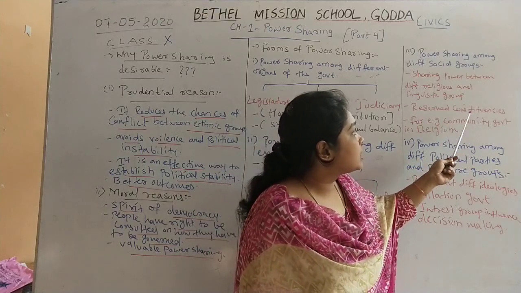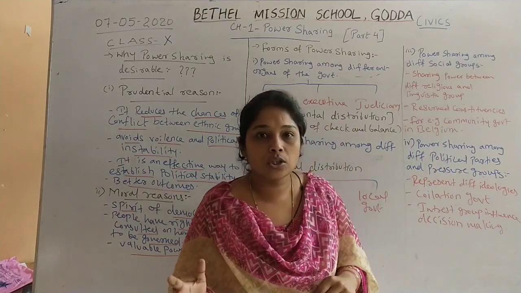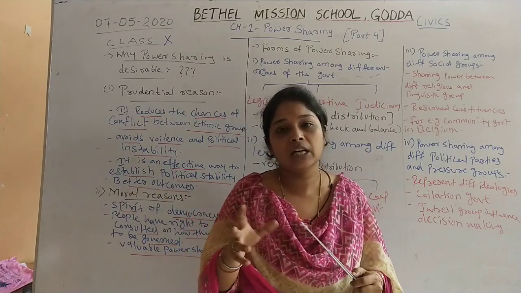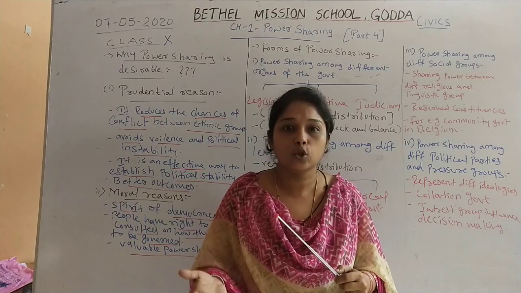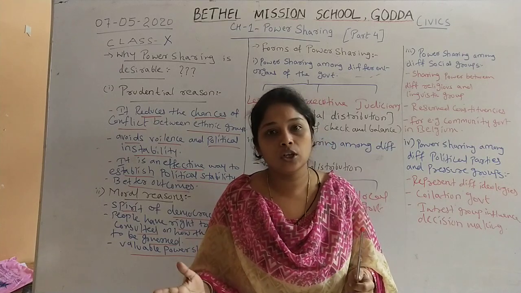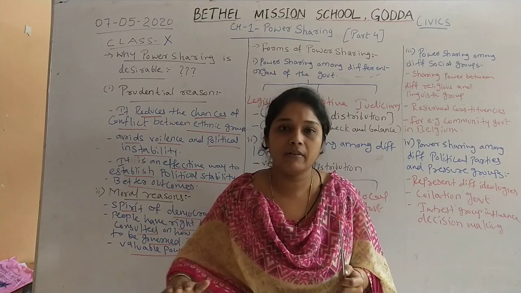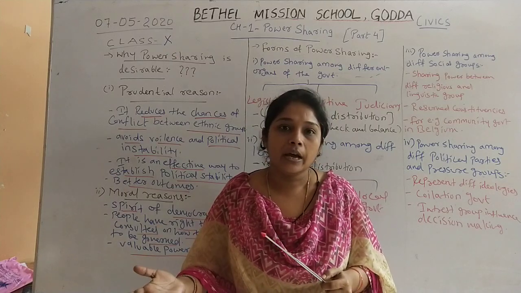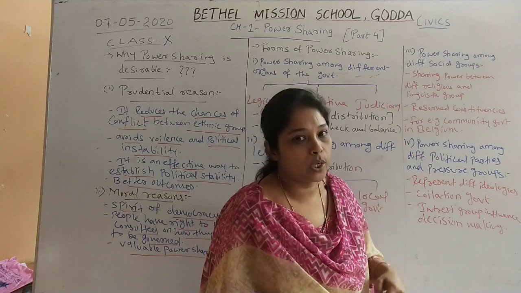Their powers have been reserved in constituencies. In each constituency there are different social groups, and government gives them certain reserved powers which they can equally enjoy, irrespective of their religion or their language. Whatever language group or religious group it is, they have an equal right according to the reserved constituency.